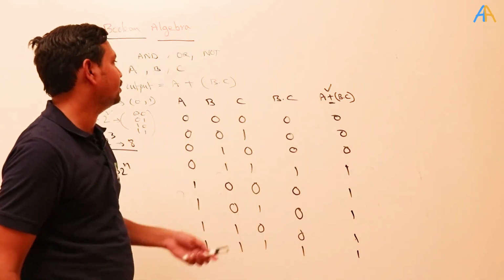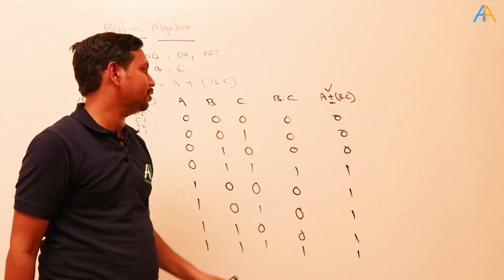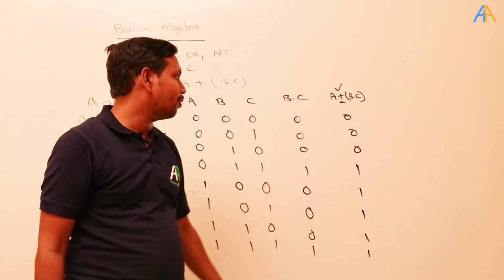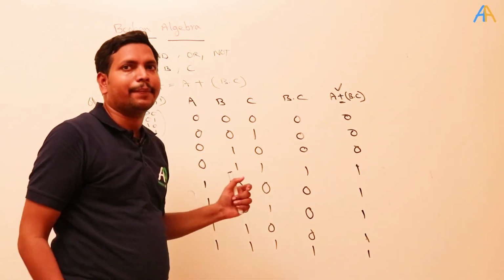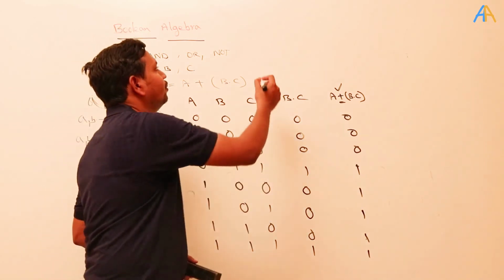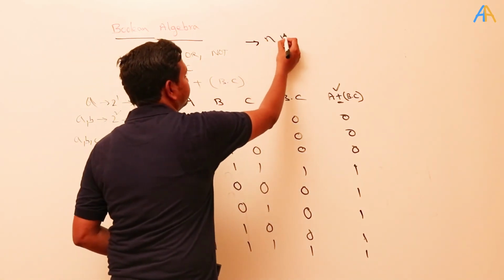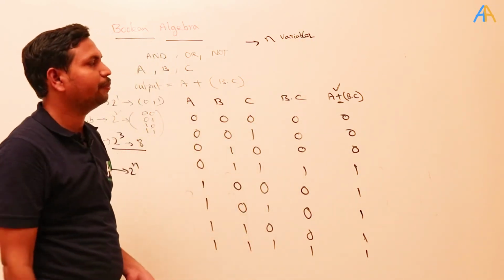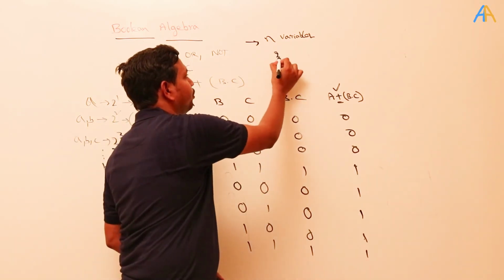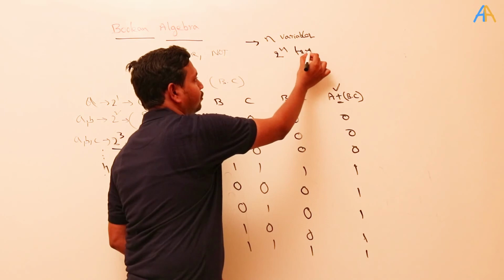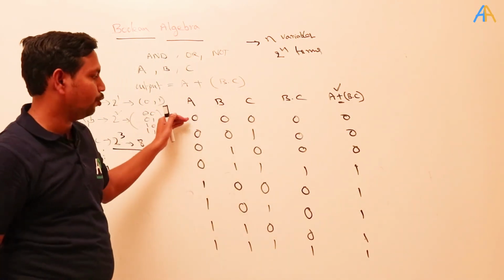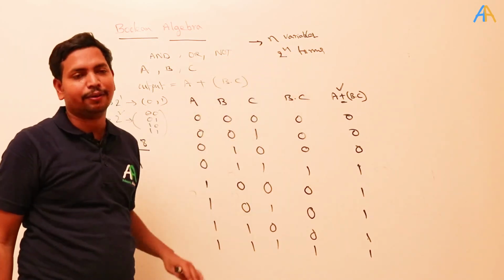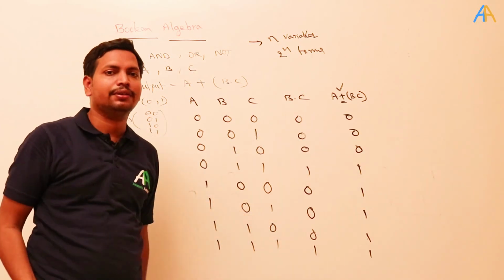Now you understand this is the three variable combination. So this a plus b dot c will become true at 5 different combinations. This is a 3 variable operation. Like that we can also go for n variables. For n variables we'll get 2 power n rows in the truth table. Here we are getting 2 cube, that means 8 different combinations. If it is n variables, then we will get 2 power n different combinations. For each combination we have to evaluate the truth table.